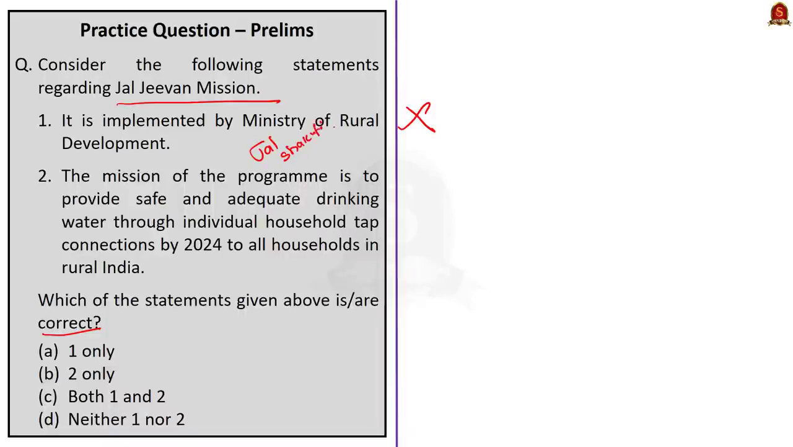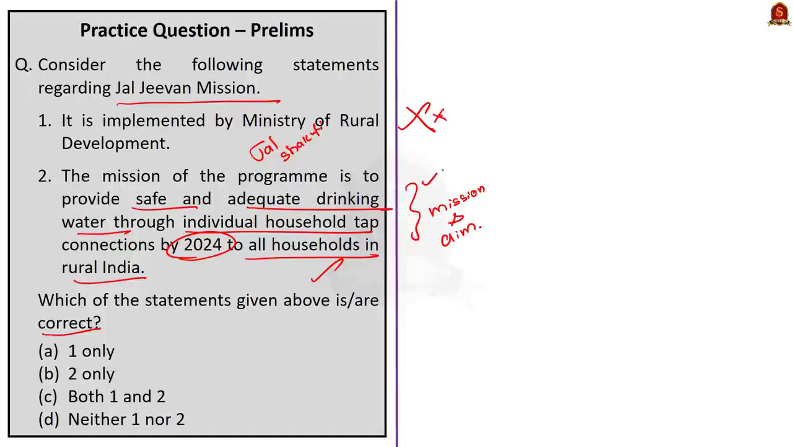Okay. Now let us take up the second statement. The mission of the program is to provide safe and adequate drinking water through individual household tap connection by 2024 to all households in rural India. See, this statement is correct because it is the mission statement or the vision statement of the program. The program aims to ensure access to piped water to every household in India. Since statement 1 is incorrect and statement 2 is correct, the correct answer here is option B, 2 only.